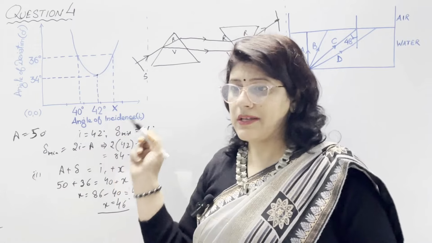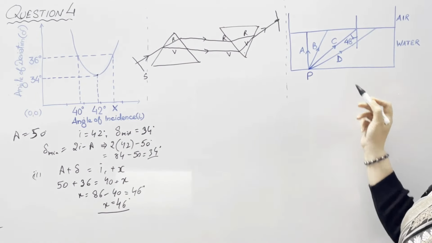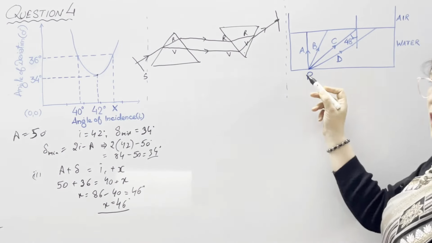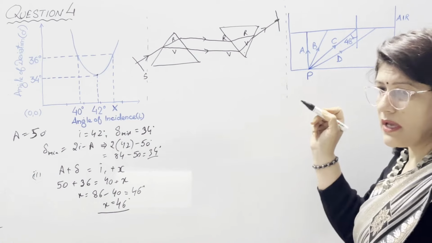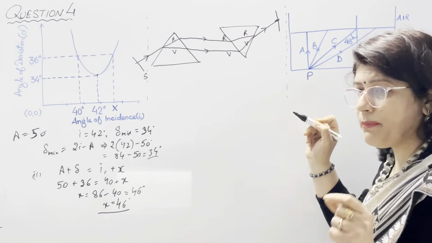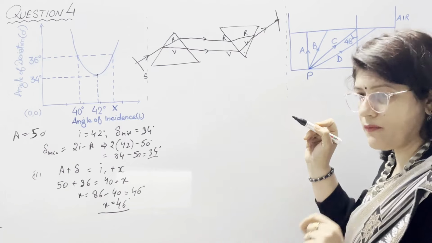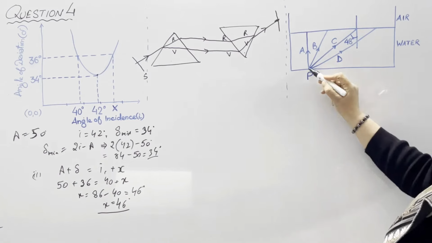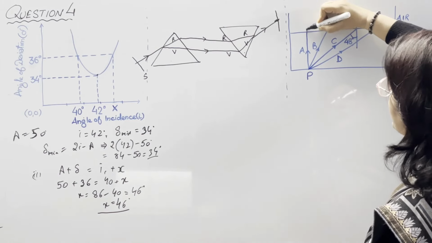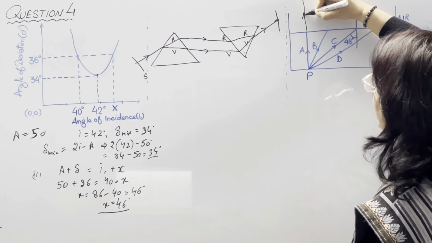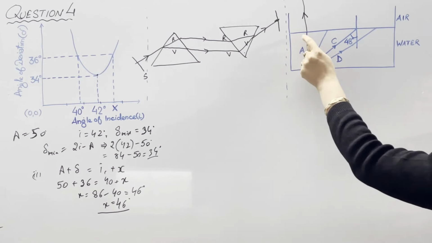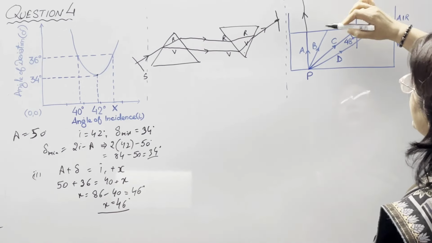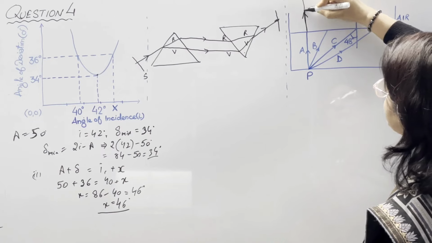Now coming to the third part: the adjacent diagram shows a point source P inside the water container. 4 rays A, B, C and D starting from the source P are shown up to the water surface. Show in the diagram the path of these rays after striking the water surface. The critical angle of water surface is 48 degree. The first ray goes straightaway without any deviation when it comes out of the water surface, because the angle of incidence i is equal to 0 degree. So no refraction and reflection occurs. It goes straight, no deviation occurs.